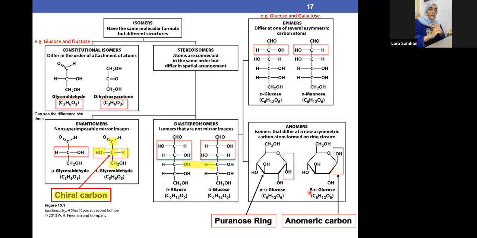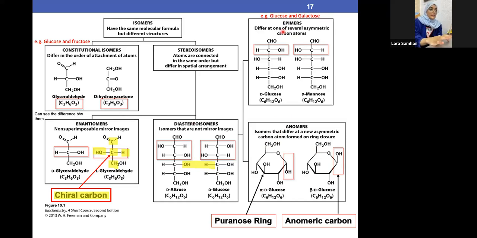So alhamdulillah, now we know the chemical formula, we know the structure, and we know why it's named like this. So whatever molecule comes to you in the world, you already know how to name it, even if it was your very first time seeing this molecule. So this anomer is basically a type of diastereomer.